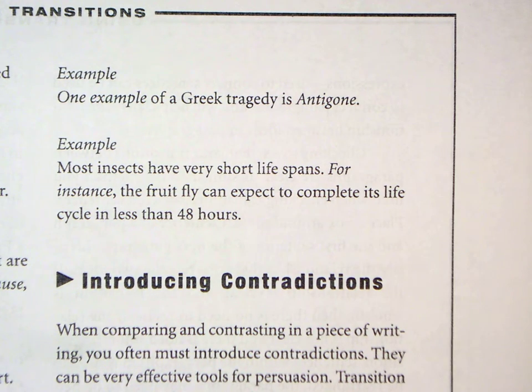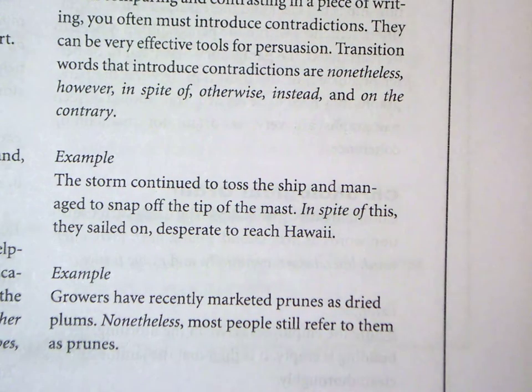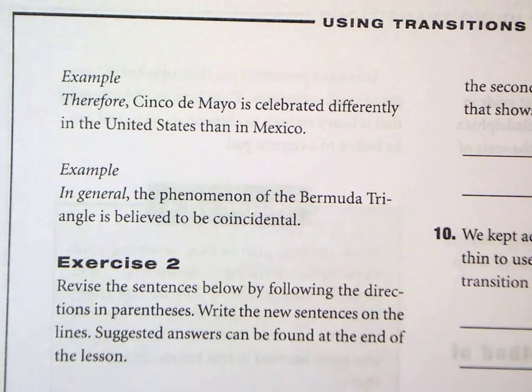To introduce contradictions. The storm continued to toss the ship and managed to snap off the tip of the mast. In spite of this, they sailed on, desperate to reach Hawaii. To introduce conclusions, summaries, or generalizations. Therefore, comma, Cinco de Mayo is celebrated differently in the United States than in Mexico. Or, in general, comma, the phenomenon of the Bermuda Triangle is believed to be coincidental.